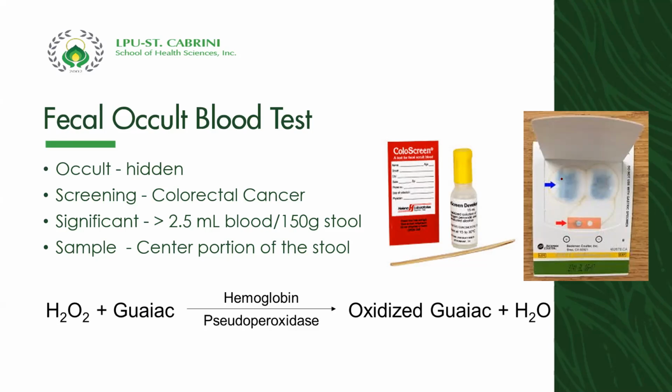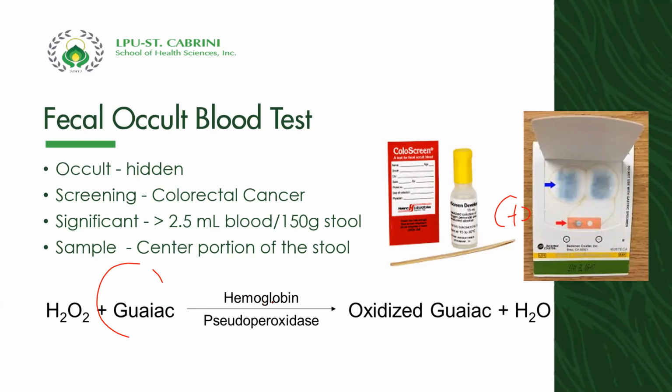We're going to prepare the stool sample, and then you're going to put a diluent. Then if there is a bluish color like this, then that is positive for what we call occult blood. Okay, so we have here the H2O2, which is the hydrogen peroxide, plus the guaiac. That's a sensitive test for our fecal occult blood.